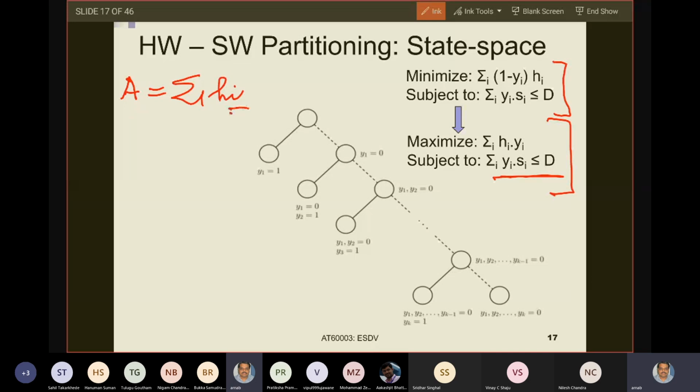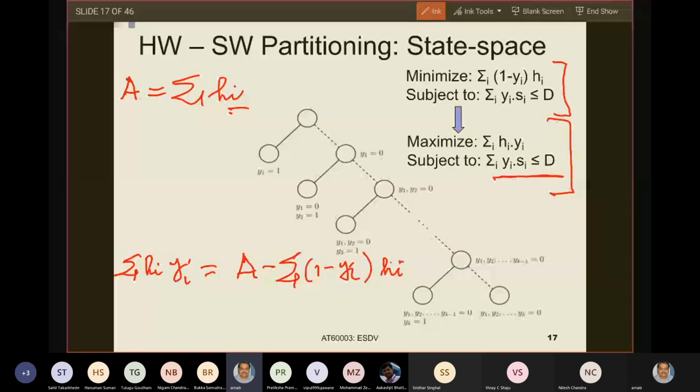And also see that summation over HiYi is equal to A minus summation over (1 minus Yi) times Hi. You first tell me, are you okay with me on this one?